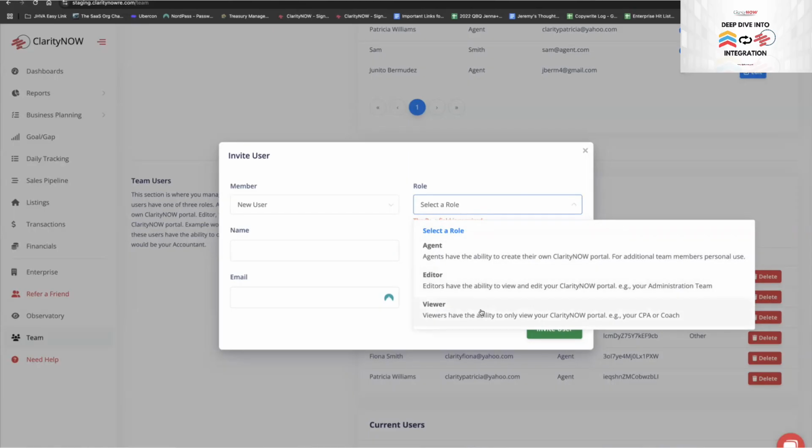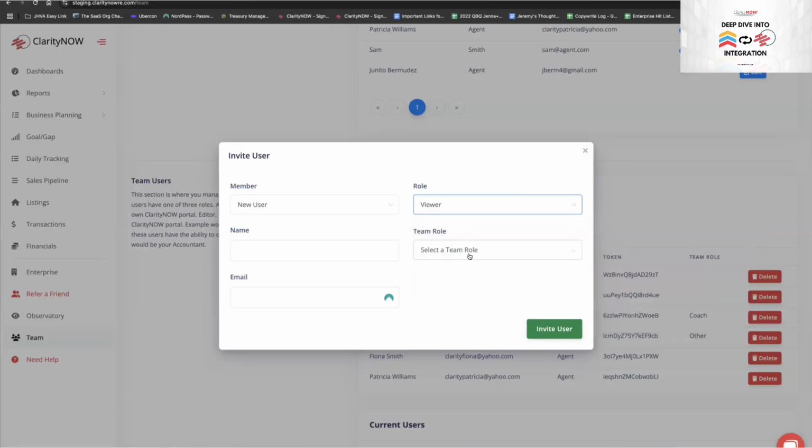So you can add an editor or a viewer like your coach, type in their name, their email, call them their coach, hit invite, and now your coach will have access to all of your business through their Clarity Now account that they're not even paying for, because you gave them viewer access for free. That's awesome. Thank you, Jeremy. This is where you want to be.